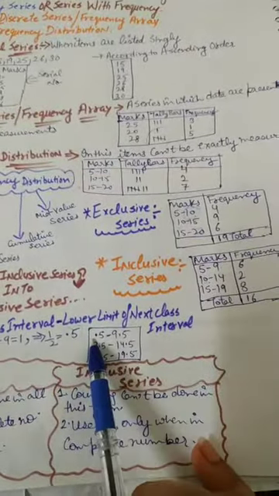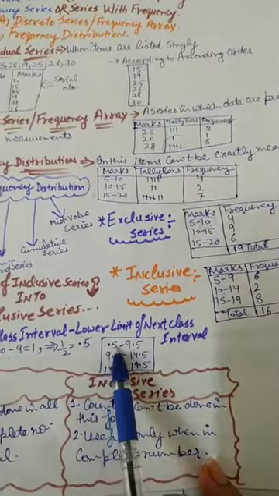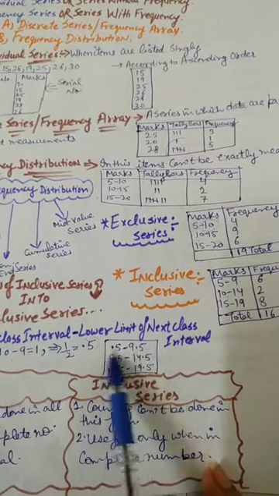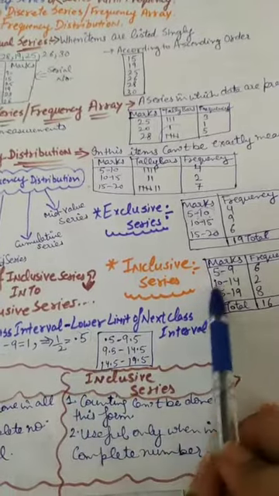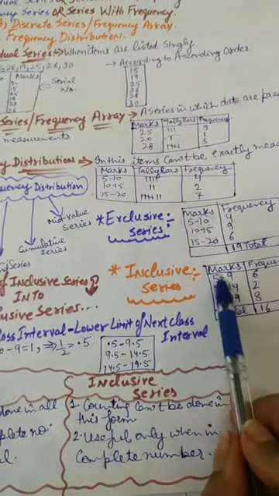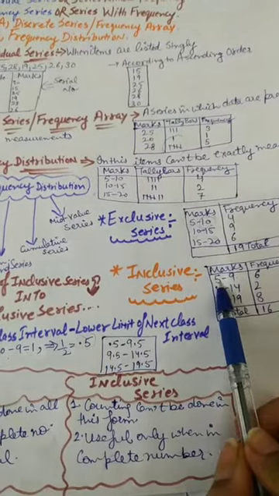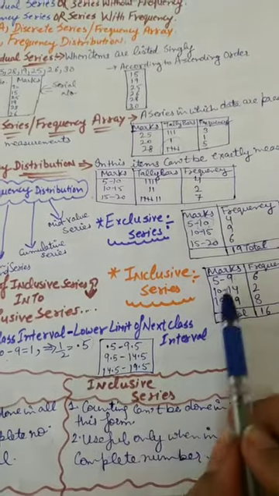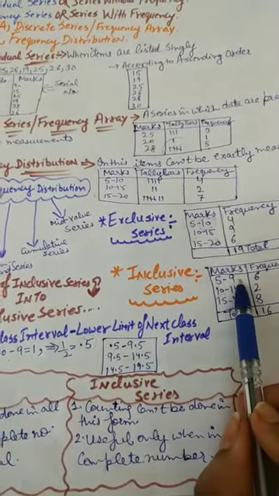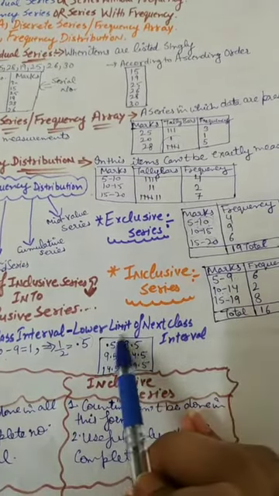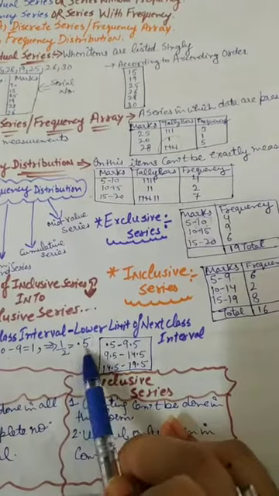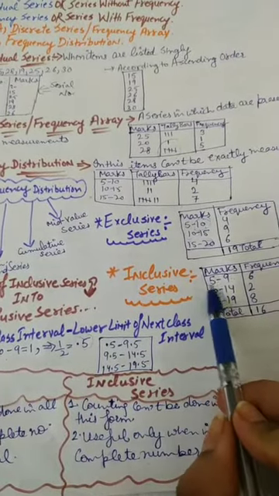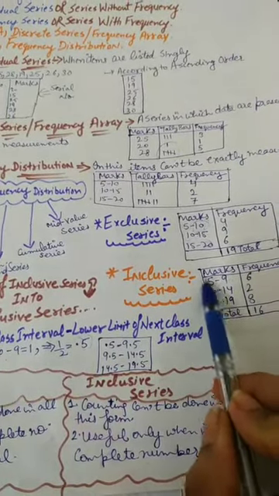Now what do we do next? When we get the answer 0.5, we have to subtract it from the lower limit of the class, and add 0.5 to the upper limit. 5 minus 0.5 is 4.5, and we add 0.5 to 9, which gives 9.5.